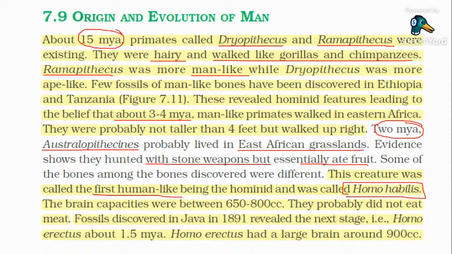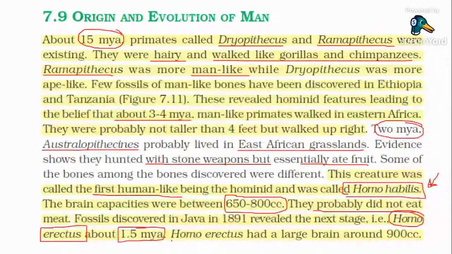So which was the first human-like? Homo habilis. From here onwards, you have to study the brain capacity. The brain capacity of Homo habilis is 650 to 800 cc. They probably did not eat meat, and the fossils lead to the formation of the next, that is Homo erectus, which evolved 1.5 million years ago.